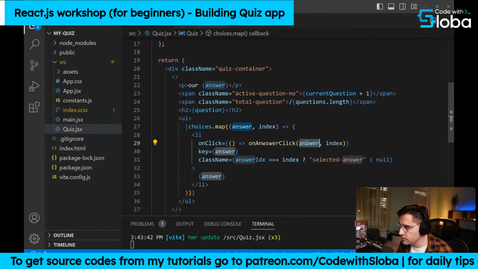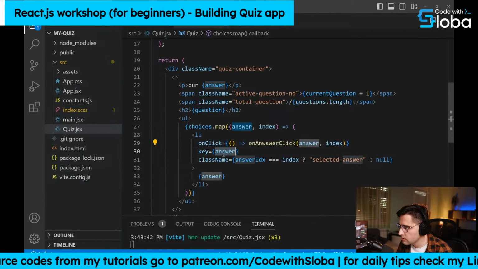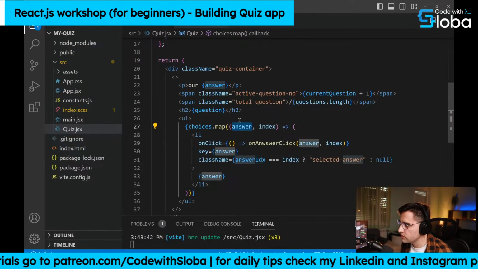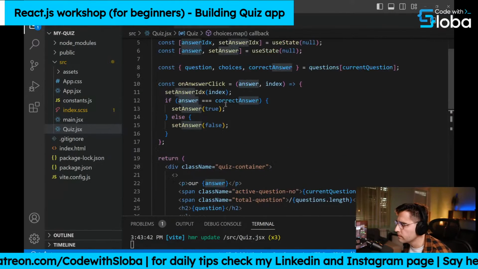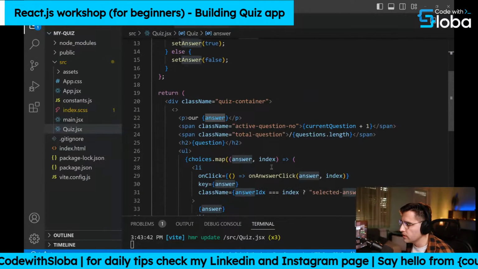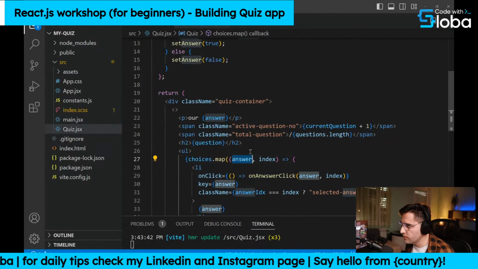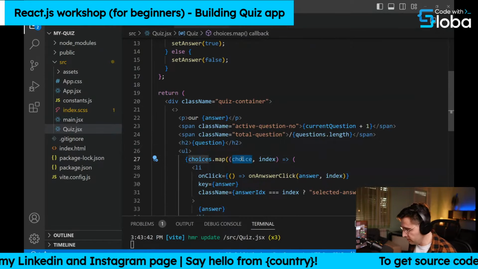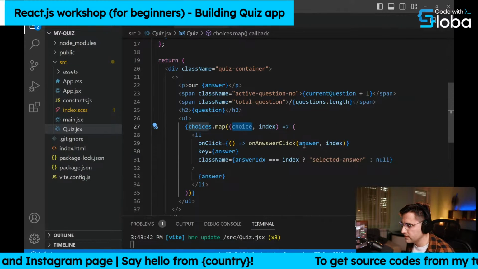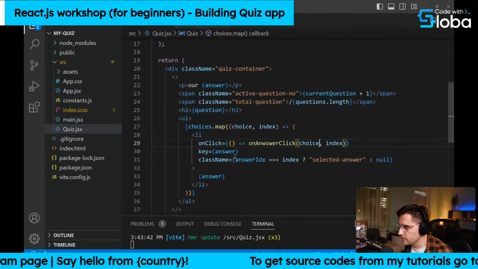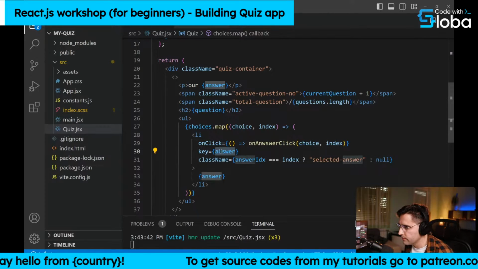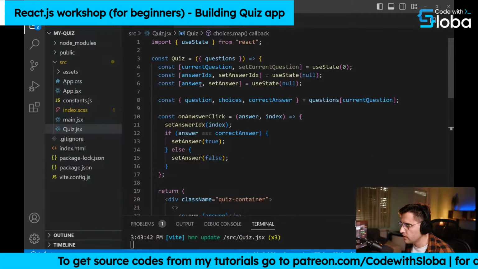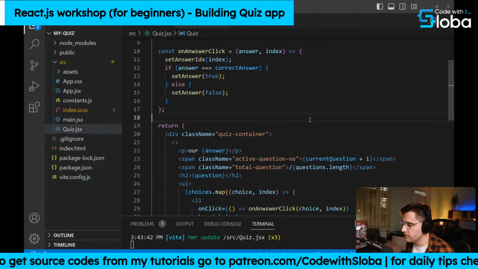We have the answer, key is the answer. Okay, we are using the same variable name. So what we can do is call it choice here, and here we are setting the choice. And the key is the choice as well. Let's add the choice here. And also, I see that we misspelled something, but that's not a problem.